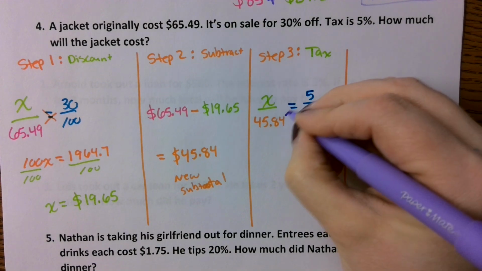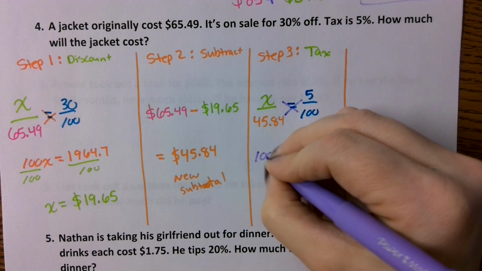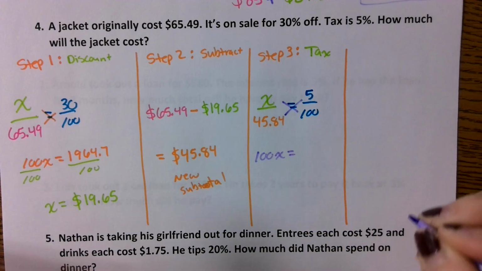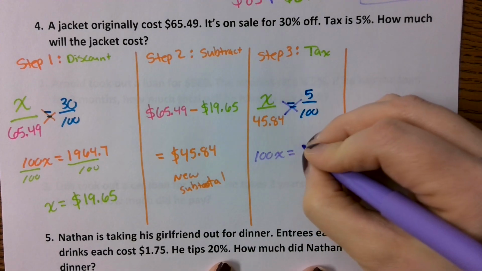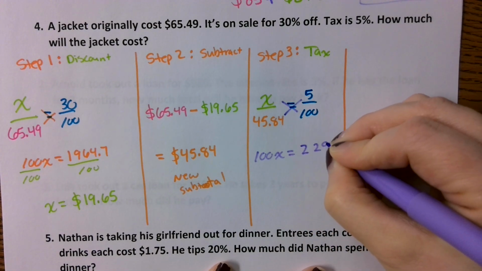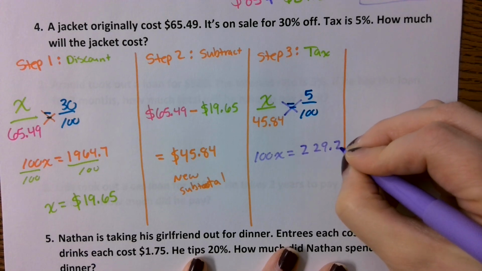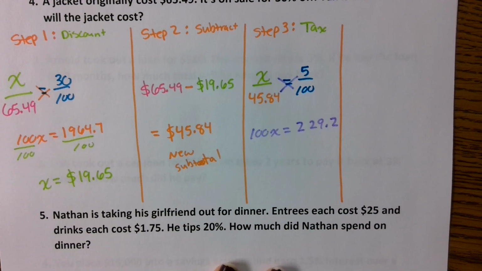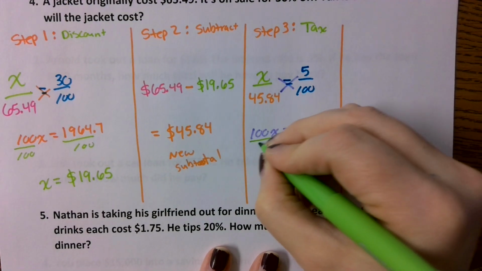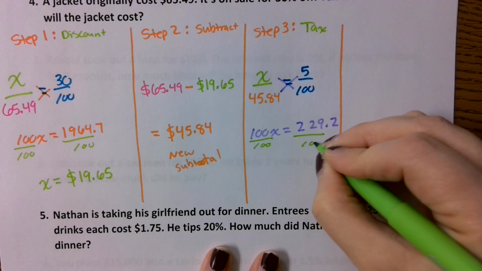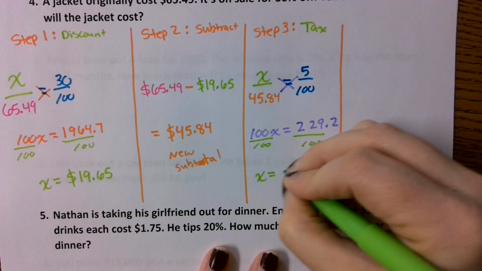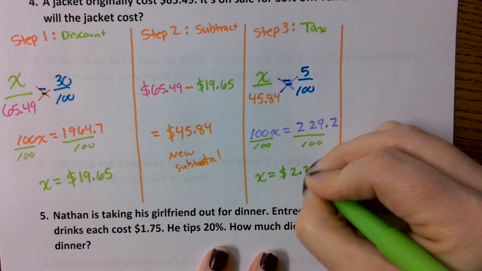You would then do your cross product. That gives you 100x is equal to 229.2. You would then divide both sides by 100, and you're going to get that your tax is equal to $2.29.